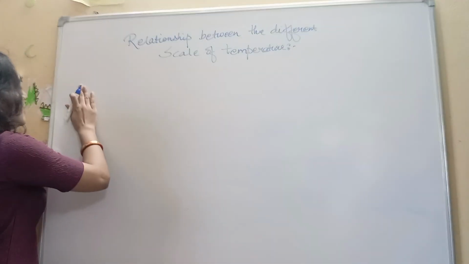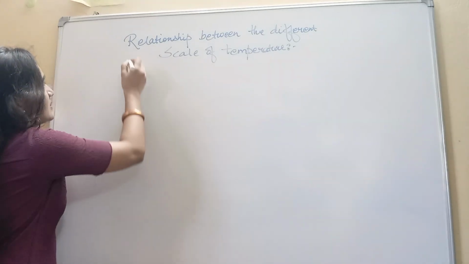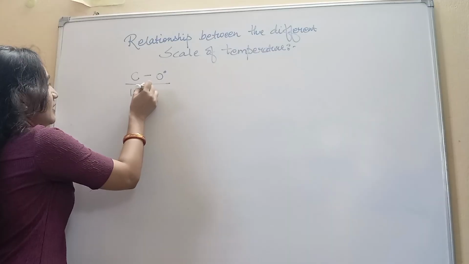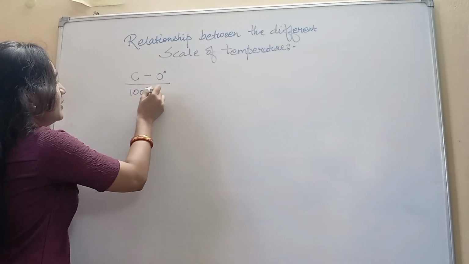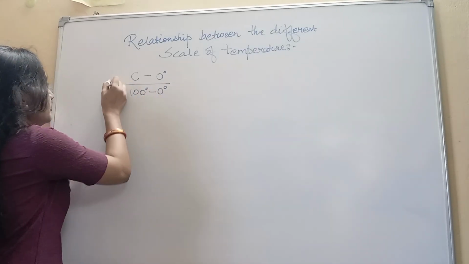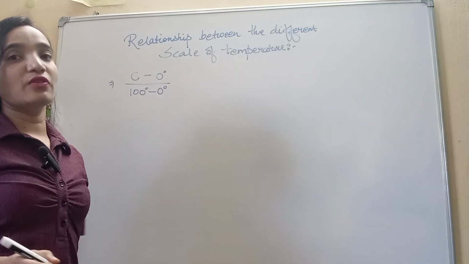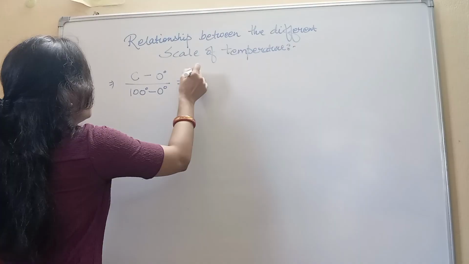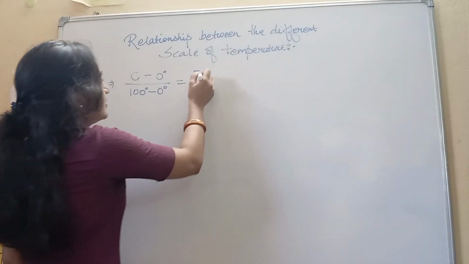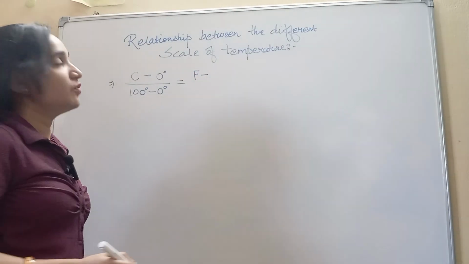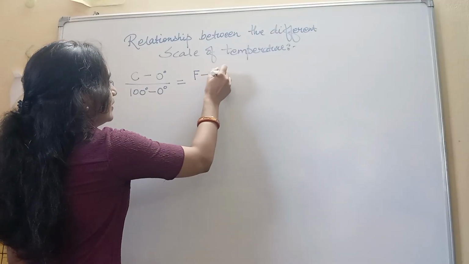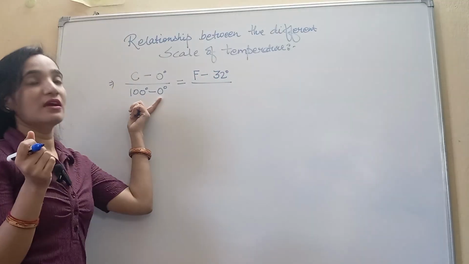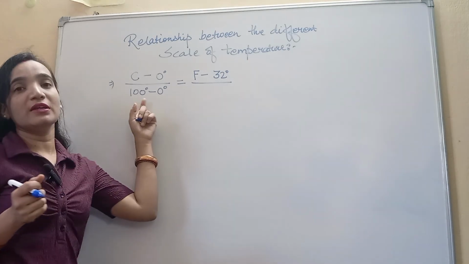For example, for Celsius, the higher limit is 100 degree minus the lower limit, 0 degree. In this way we write the relationship. This will be equal to Fahrenheit minus its lower limit, 32 degree Fahrenheit, over the higher limit 212 minus 32.